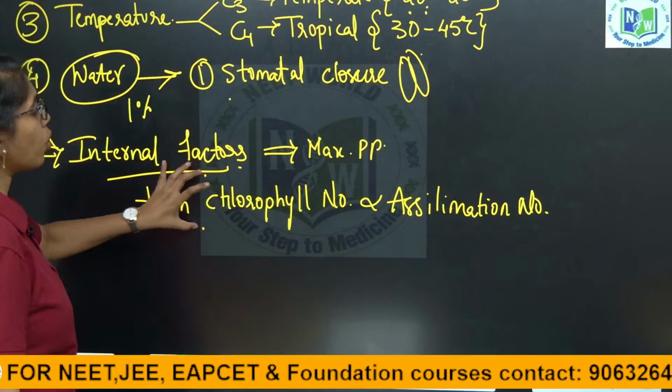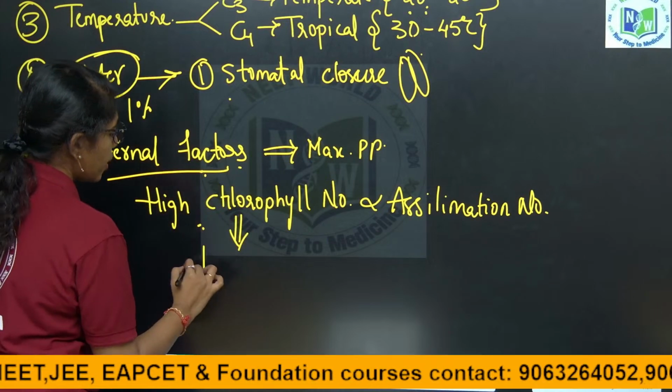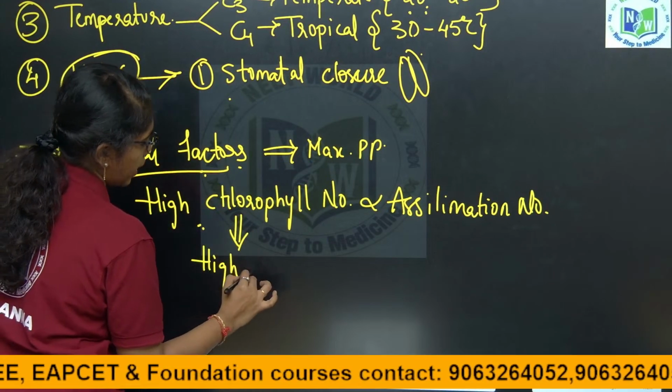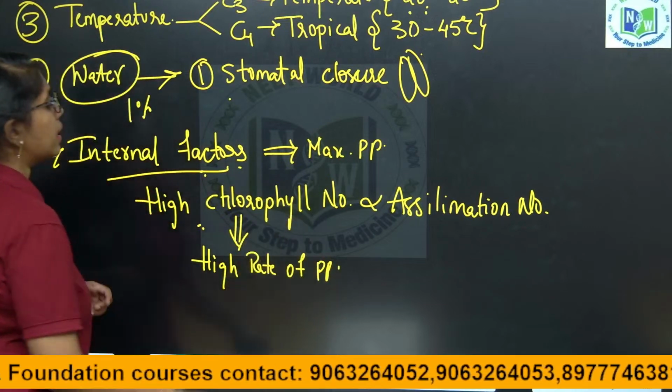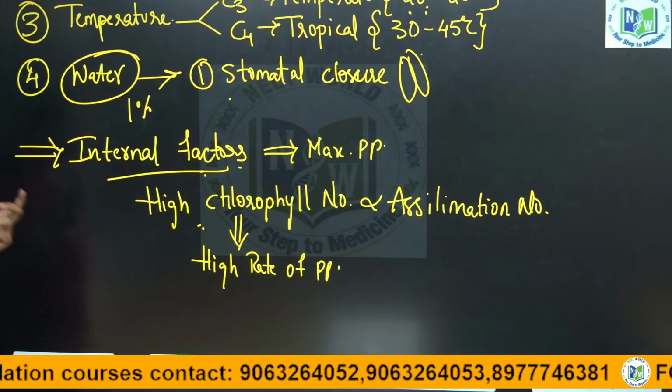So, high chlorophyll number means high rate of photosynthesis. These are the external and internal factors.